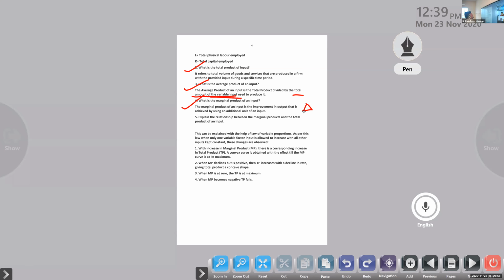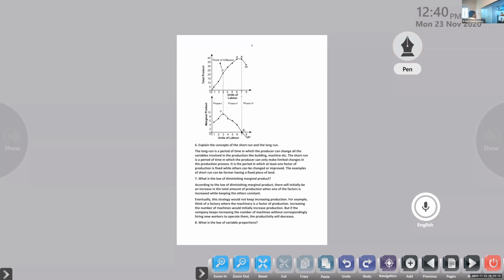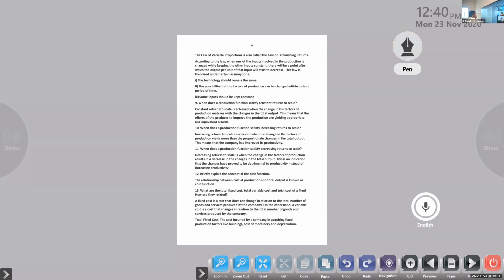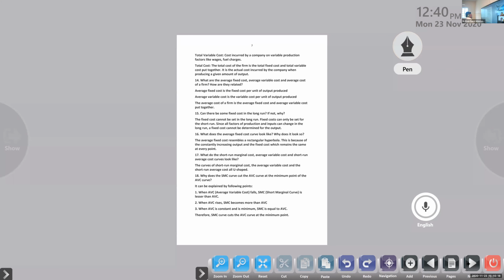Next one, explain the relationship between the marginal product and the total product of an input. Okay, material is there with you, right? Everyone printed that, so learn that properly. Any doubts, ask me now. This time there are no questions to solve mathematically. Maybe questions are there like what is the difference between different types of production, long run and short run. I already told you that.